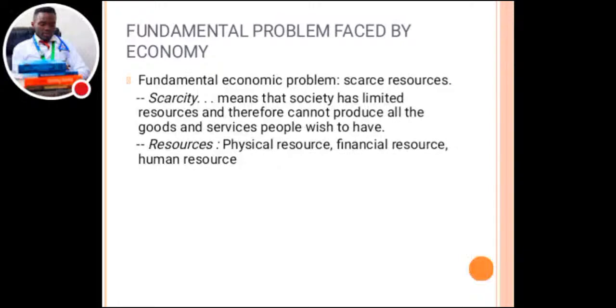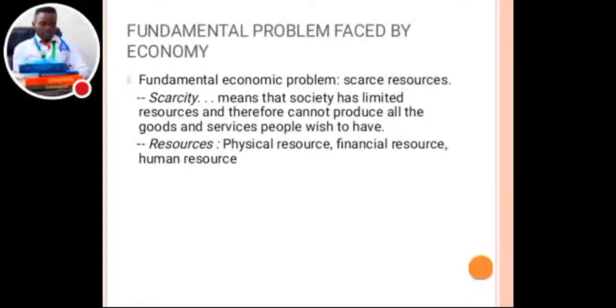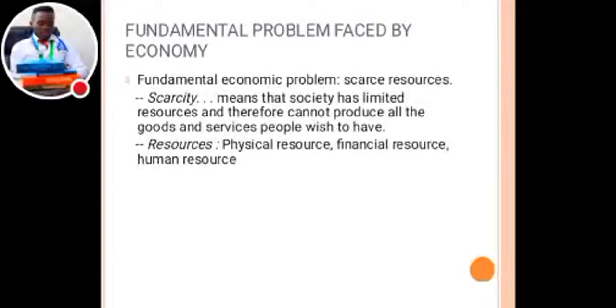When resources are scarce, it simply means that the resources are not enough. So scarcity simply means that the society has limited resources. It cannot produce all the goods and services people wish to. Resources we usually talk about are physical resources, financial resources as well as human resources.